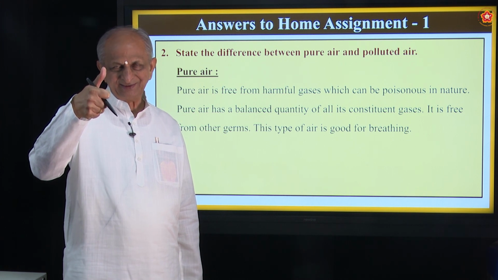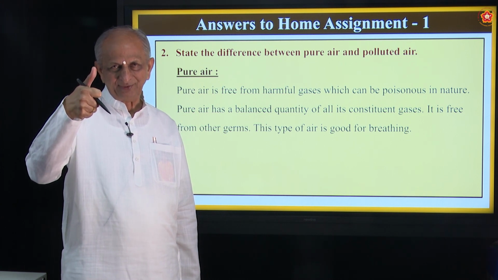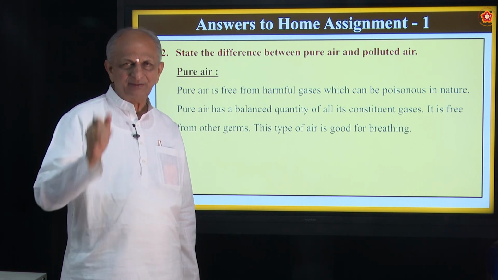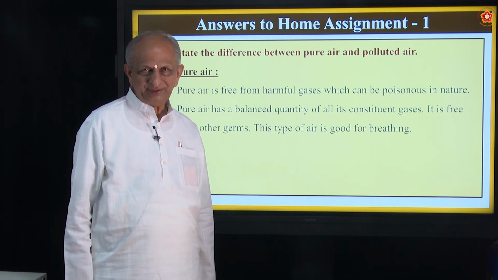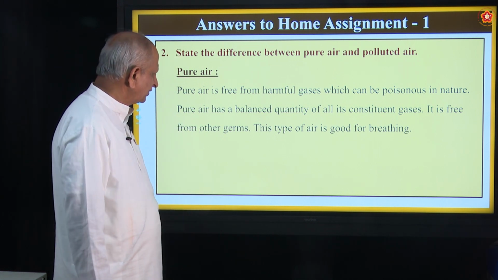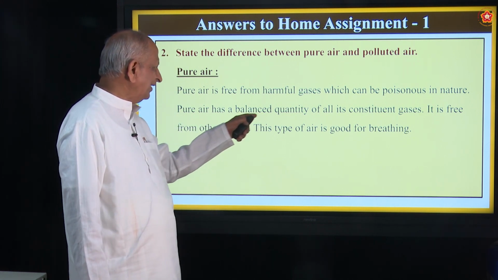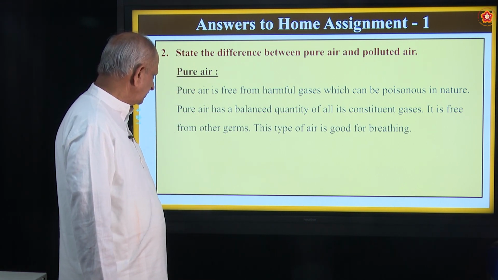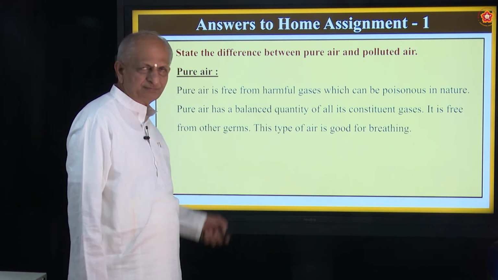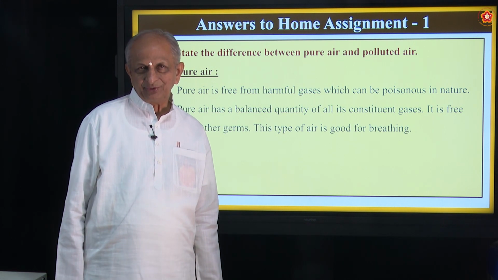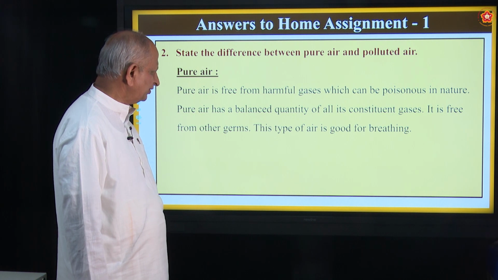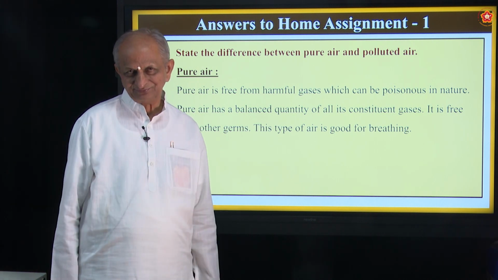Highest is nitrogen, then comes oxygen, then carbon dioxide, hydrogen, methane, and so on. So a balanced quantity will be there in the case of pure air. It is free from germs, and this type of air is good for breathing.